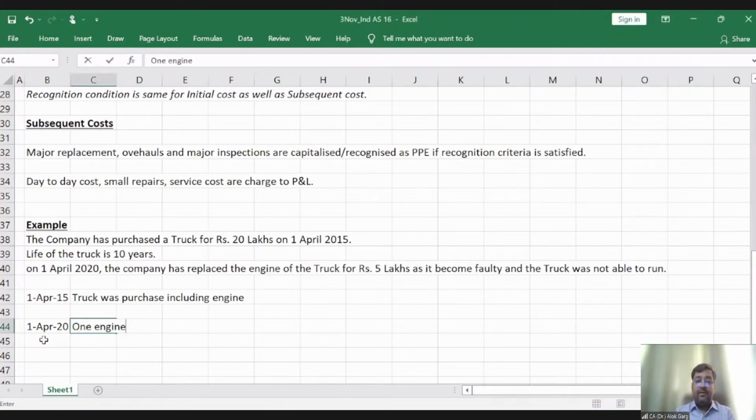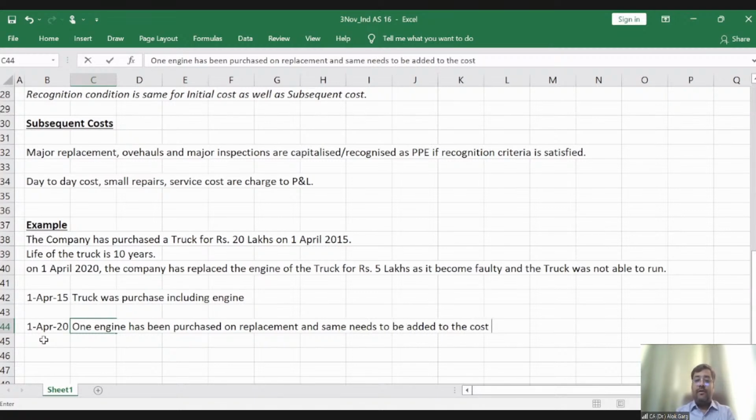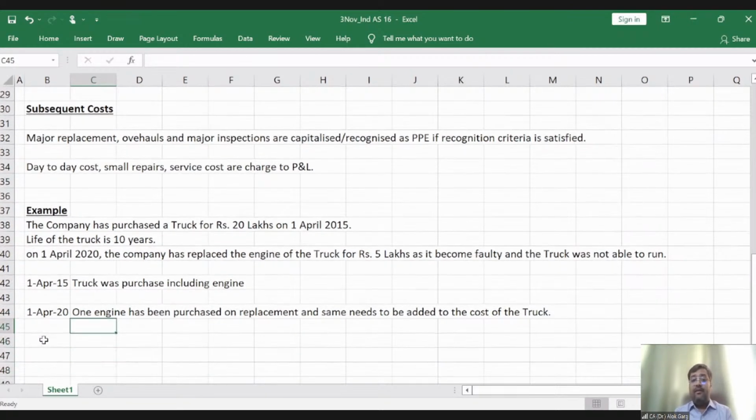One engine has been purchased on replacement, and the same needs to be added to the cost of the truck, right? Because it is a major expenditure, it is a subsequent cost, and of course both the conditions will be satisfied, so it has to be capitalized.